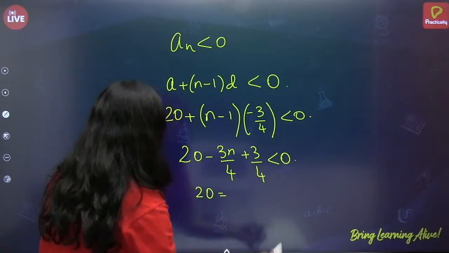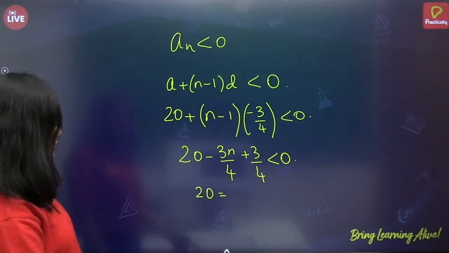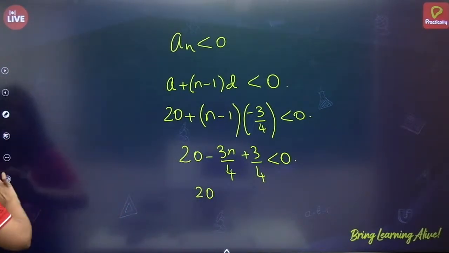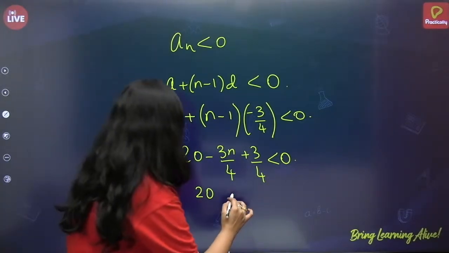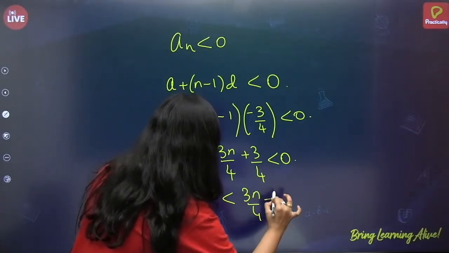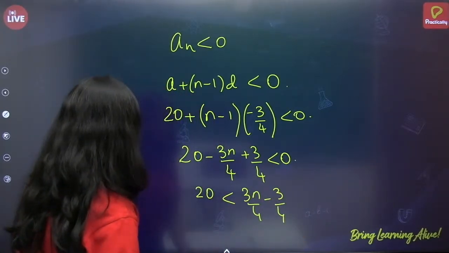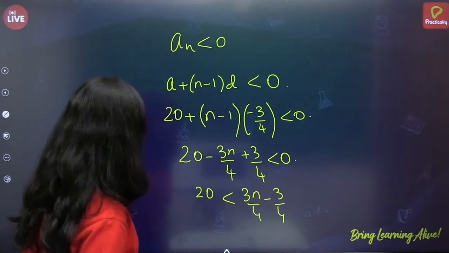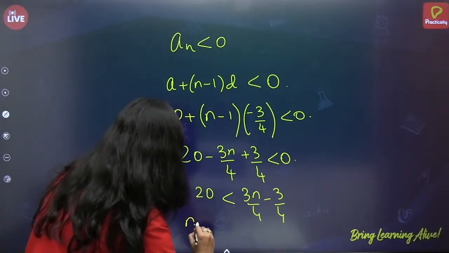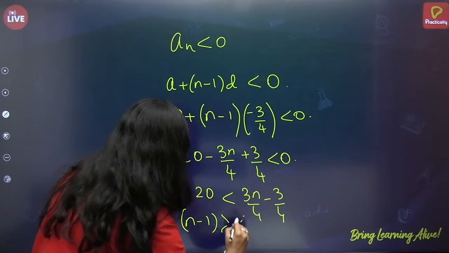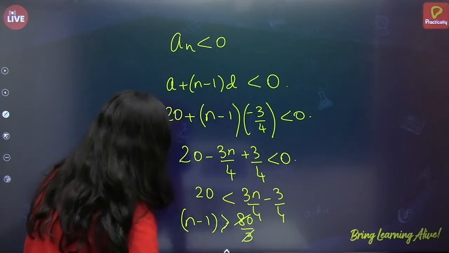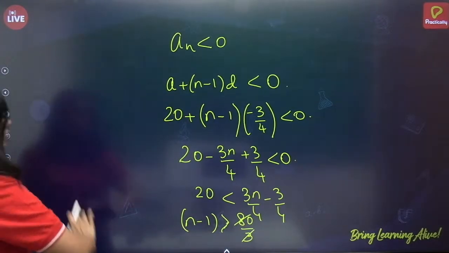So, n minus 1 is greater than 80 by 3. Okay, so let us not solve it in detail here.